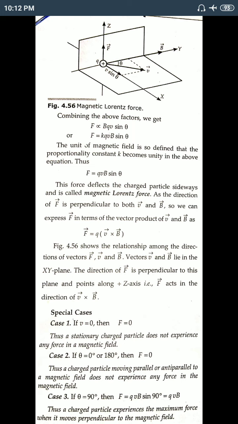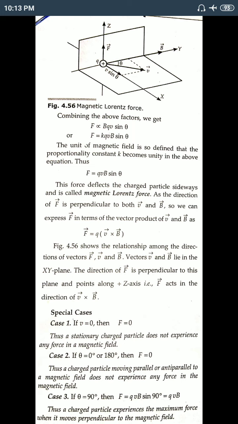And third, if theta equals 90 degree, the angle between B and V, then we get F equals BQV, which is the maximum force acting on that charged particle when it moves perpendicular to the magnetic field.